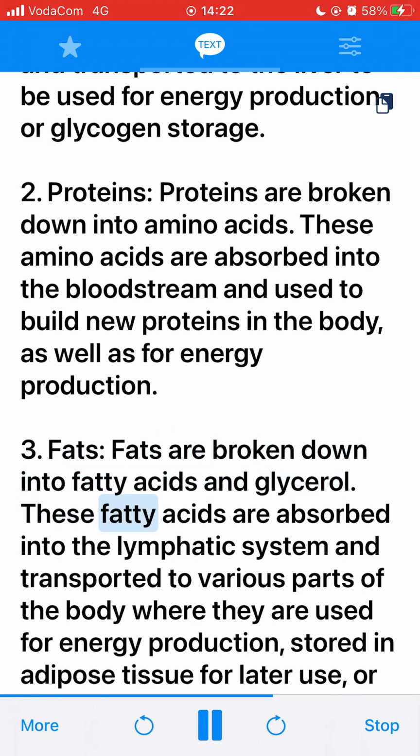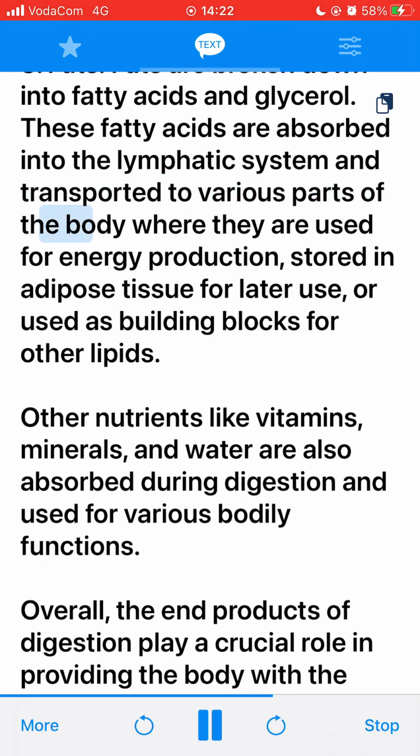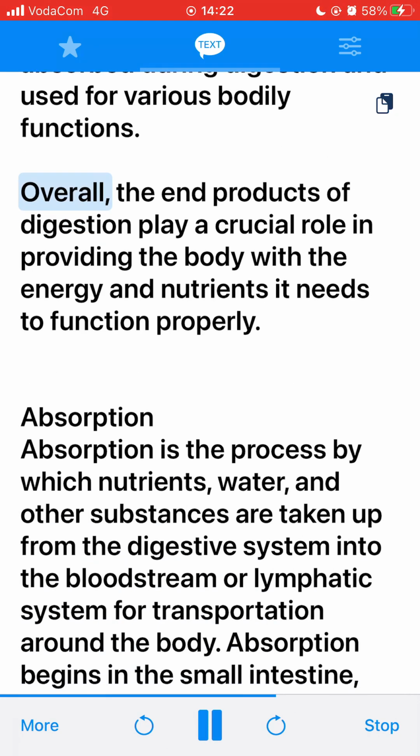These fatty acids are absorbed into the lymphatic system and transported to various parts of the body where they are used for energy production, stored in adipose tissue for later use, or used as building blocks for other lipids. Other nutrients like vitamins, minerals, and water are also absorbed during digestion and used for various bodily functions. Overall, the end products of digestion play a crucial role in providing the body with the energy and nutrients it needs to function properly.